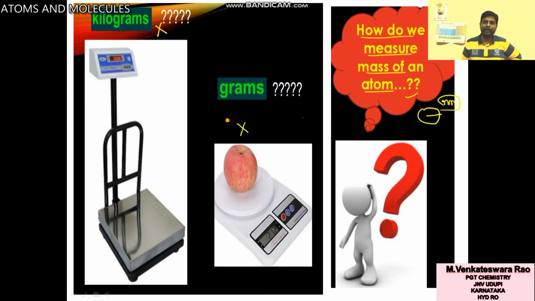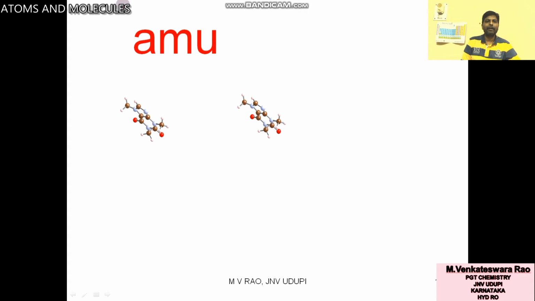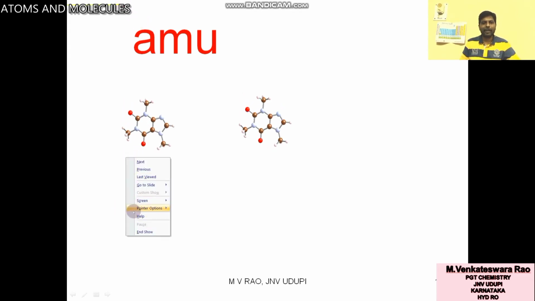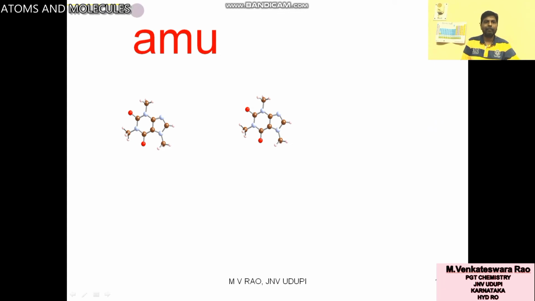So how to measure the mass of an atom? Kilogram is not suitable, grams also not suitable. Now how to measure? So atomic mass unit is the unit. The mass of an atom is measured using atomic mass unit, AMU.